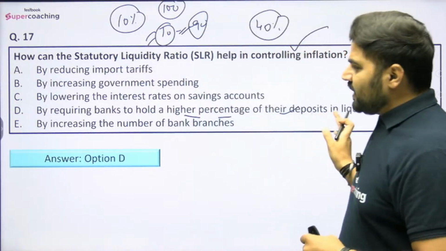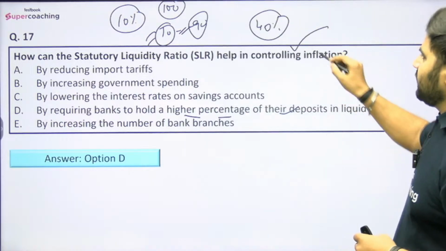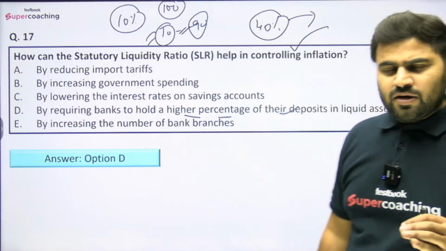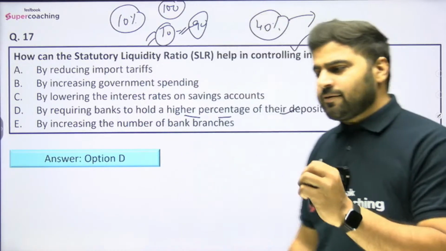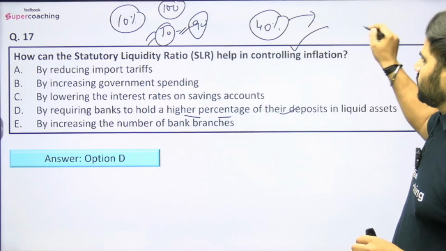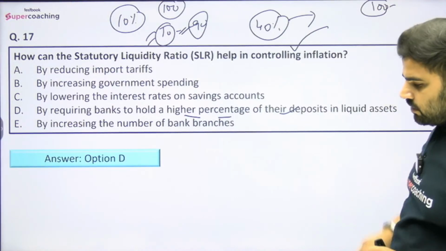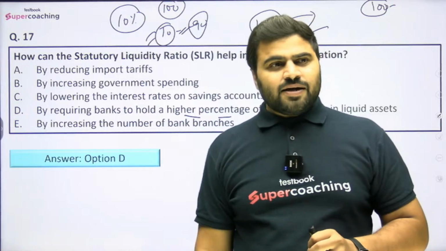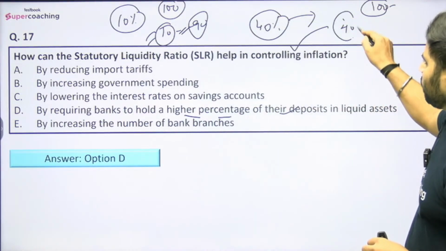But once RBI sees that there is high inflation in the economy, what will RBI do? RBI will increase it to 40%. I'm just taking an example, right? RBI can increase it to any extent, but now I'm taking the example that RBI is increasing it up to 40%, which means, again in the same example, if net demand and time liabilities is rupees 100, then in that case banks have to keep 40% aside.